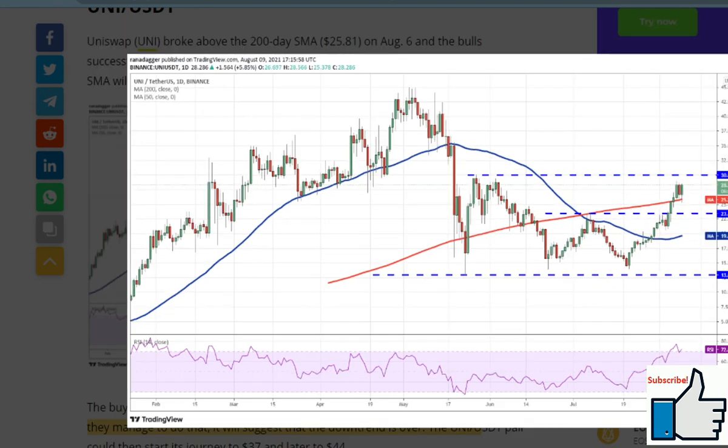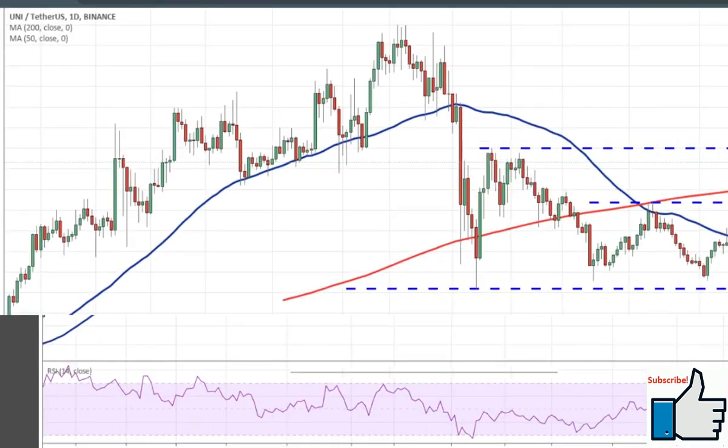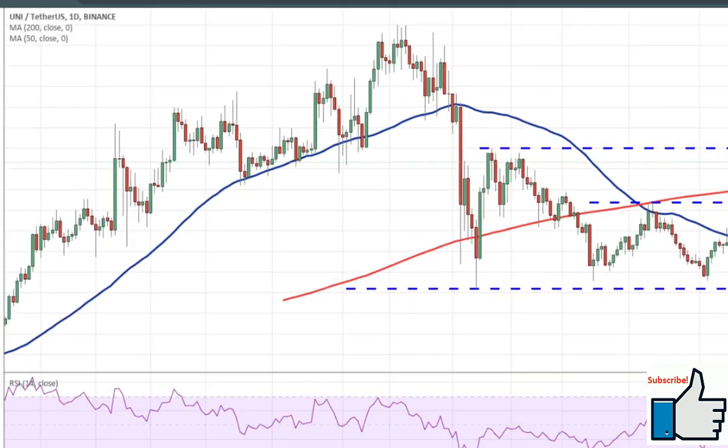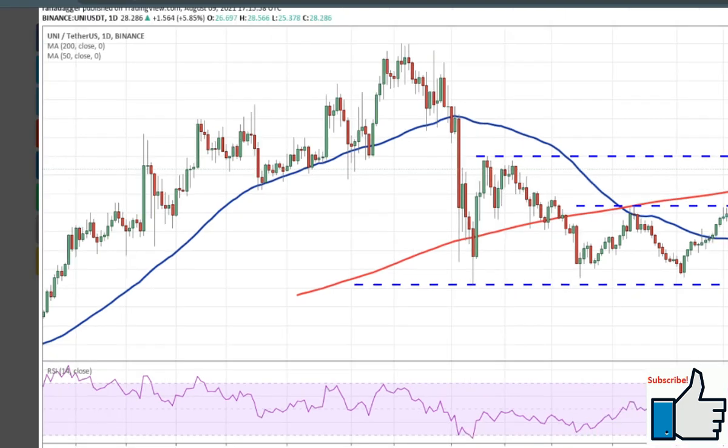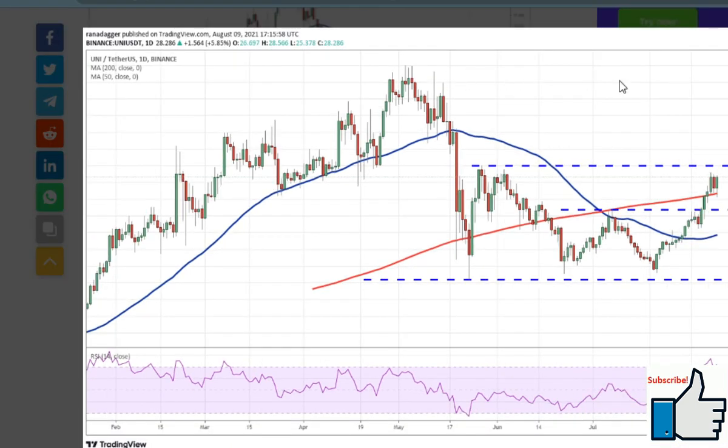So the buyers will now try to thrust the price above the overhead resistance at $30. If they manage to do that, it will suggest that the downtrend is over. The UNI USDT pair could then start its journey to $37 and later to $44.